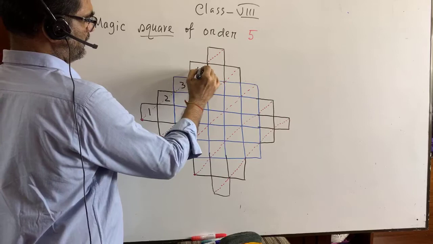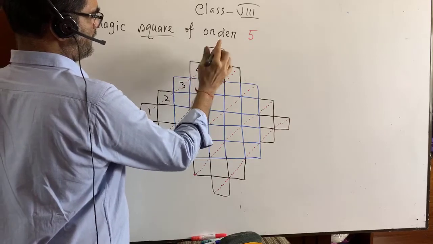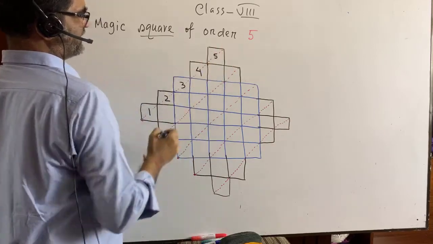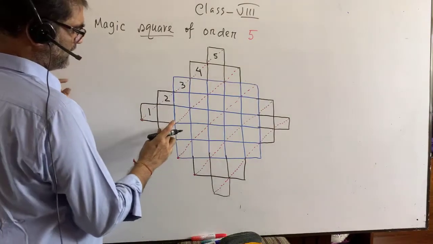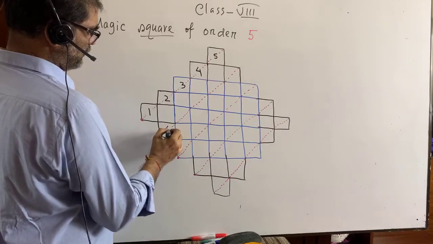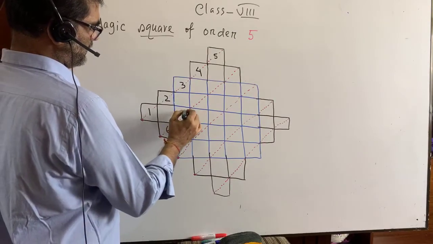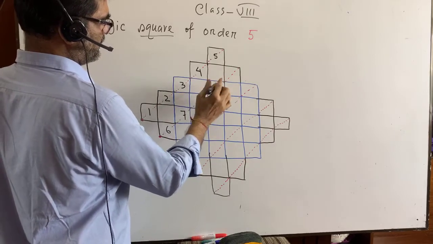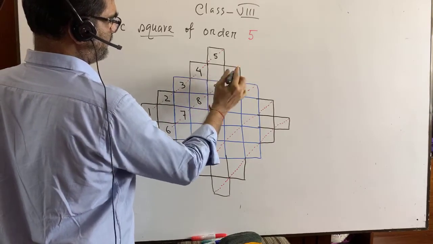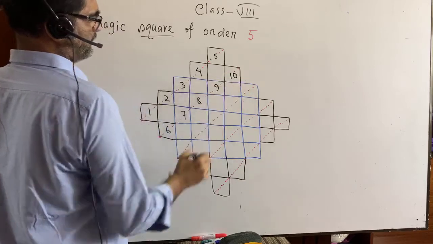Similarly 4, like the previous math, magic square of order 3. 1, 2, 3, 4, 5. Then it comes here: 6, 7, 8, 9, 10.